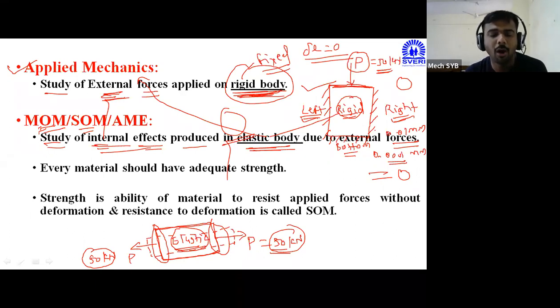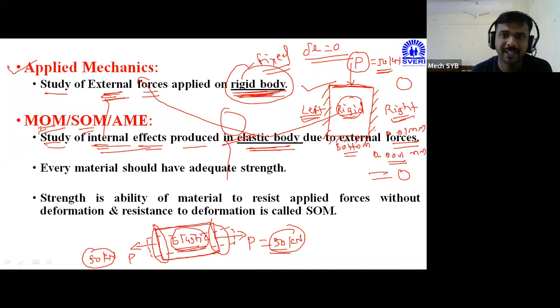Therefore, in all the 8 chapters of the mechanics of material or the strength of material, whatever number of bodies, whatever number of materials, whatever number of components we are considering, all the components, all the bodies, all the materials will come under the category of elastic body. So this is the basic difference between the applied mechanics and the mechanics of material or the strength of material.